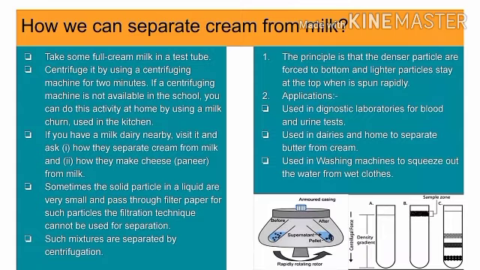The main applications are in diagnostic laboratories for blood and urine tests, in dairies and at home to separate butter from cream, and in washing machines to squeeze out the water from wet clothes. Here is a reference image showing centrifugation, and another image showing the centrifugation tubes which are used in this, with their different densities.